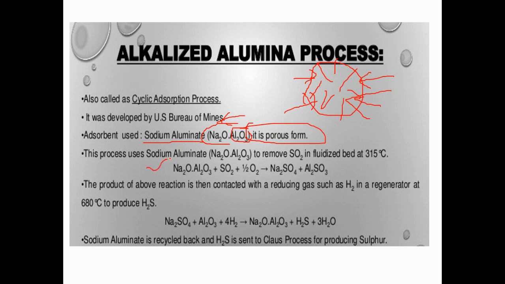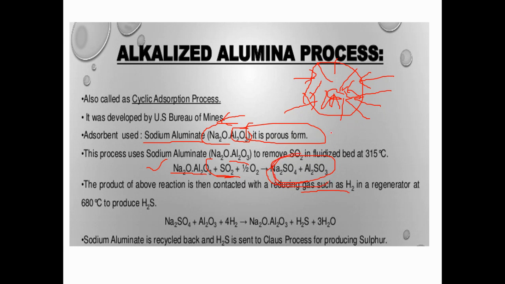This is the reaction for how SO2 is adsorbed. The sodium aluminate reacts with SO2 and oxygen to form Na2SO4 and other compounds, which are gas trapped inside the pores of the alumina. The product of this reaction is contacted with the reducing gas H2 to regenerate.